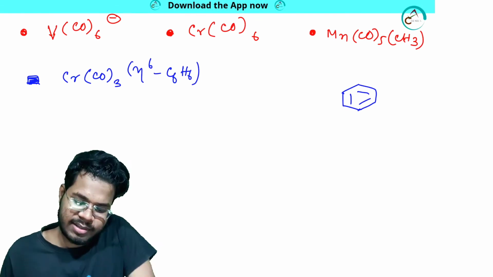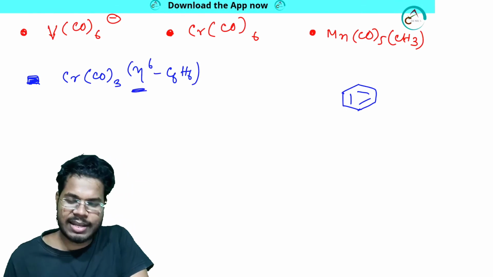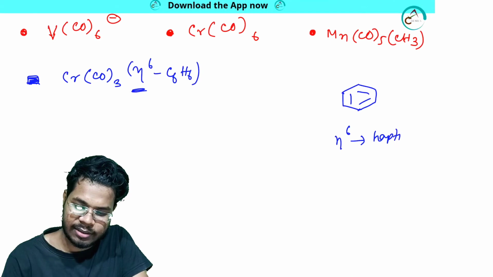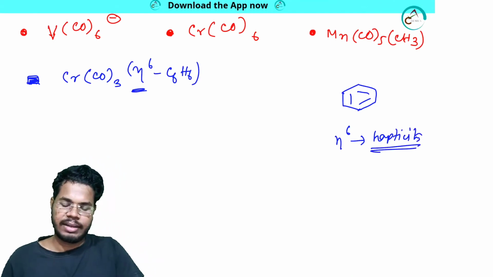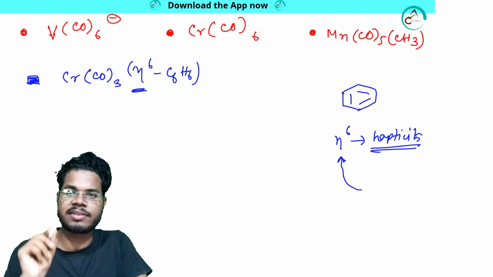Right? So in this system, eta 6, what does that mean? Eta 6 denotes the hapticity. What is hapticity? Eta 6 means the system is donating from 6 sites.